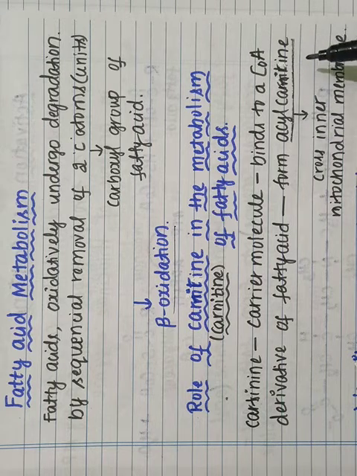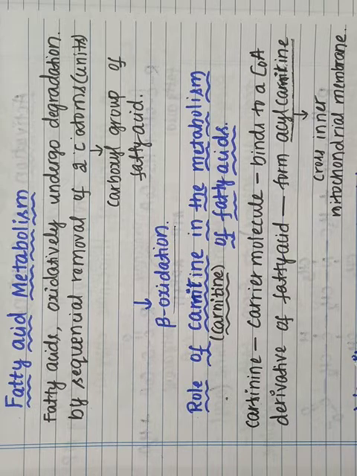This acyl carnitine then crosses the inner mitochondrial membrane. Thus the carnitine carries the fatty acid molecule into the mitochondria.